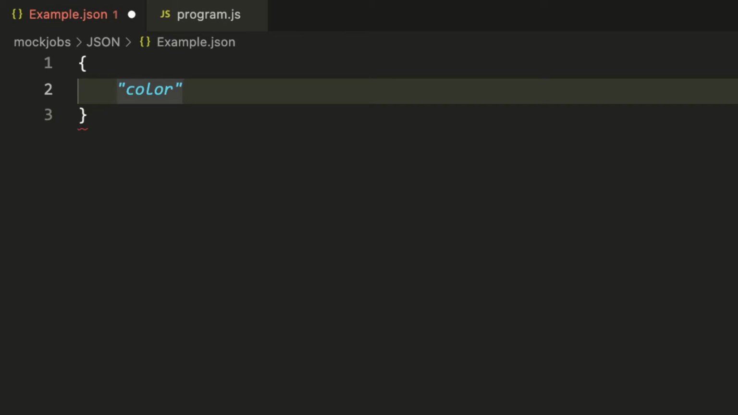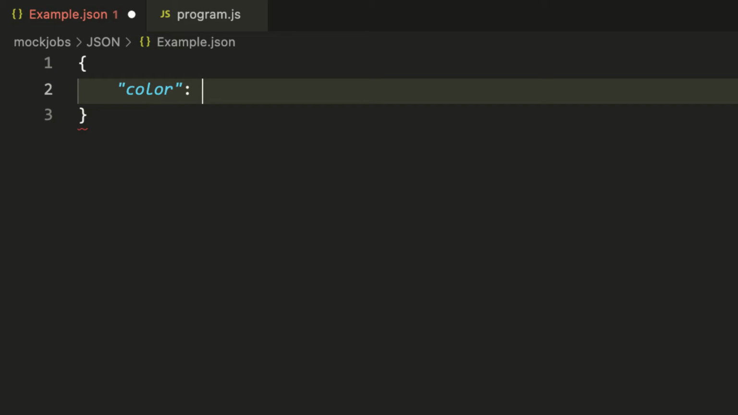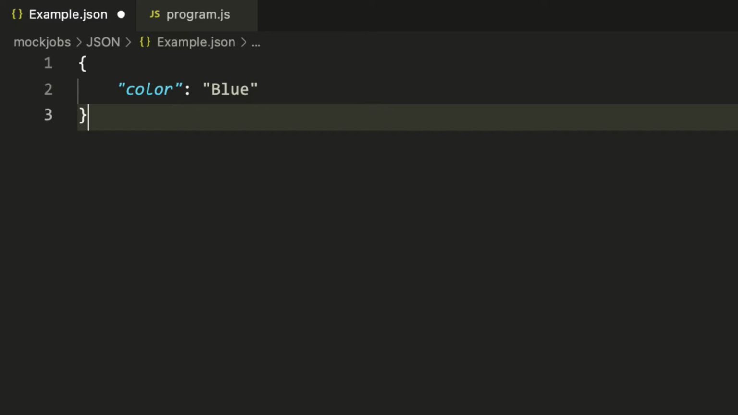The second component is the value of the property. Before the value, after the name, is a colon to separate the two. Note that the colon does not go inside the quotation marks. The value can be a variety of data types or structures. We'll start simple. The most common value is a string of text characters. For example, blue. When a value is a text string, it is wrapped in double quotation marks. This completes an object with a single property named color, assigned the value blue.